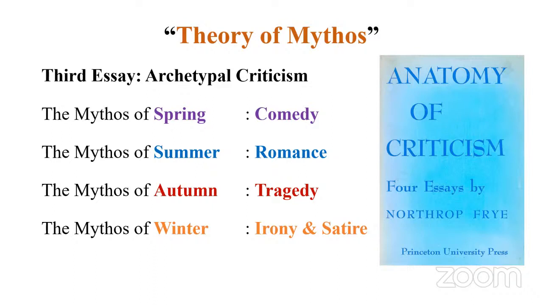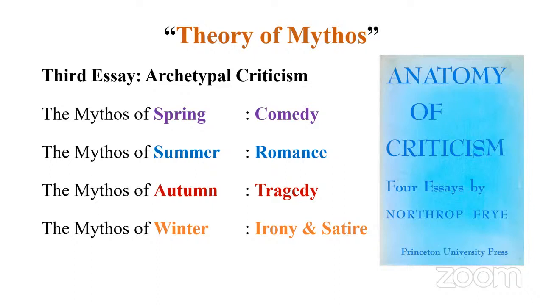So generally in literature, when we represent a certain genre, we associate it with some seasons. For instance, autumn is generally associated with tragedy, death, and a kind of sadness. And similarly, this is how it starts. The mythos of spring is associated with comedy. The mythos of summer is associated with romance. The mythos of autumn is associated with tragedy. The mythos of winter is associated with irony and satire.